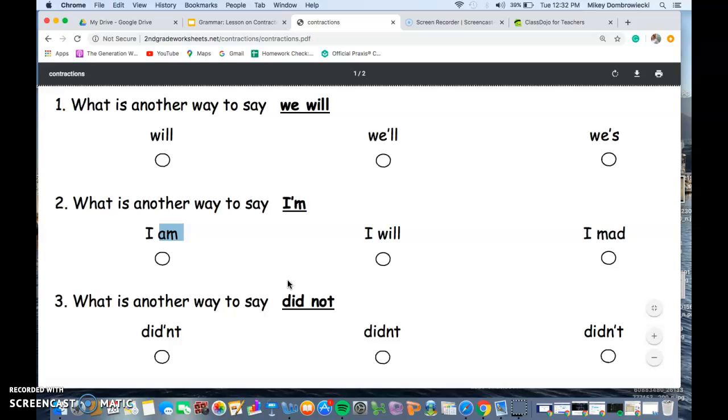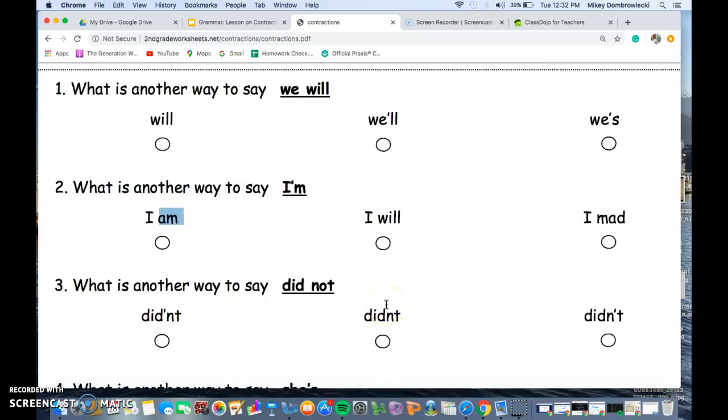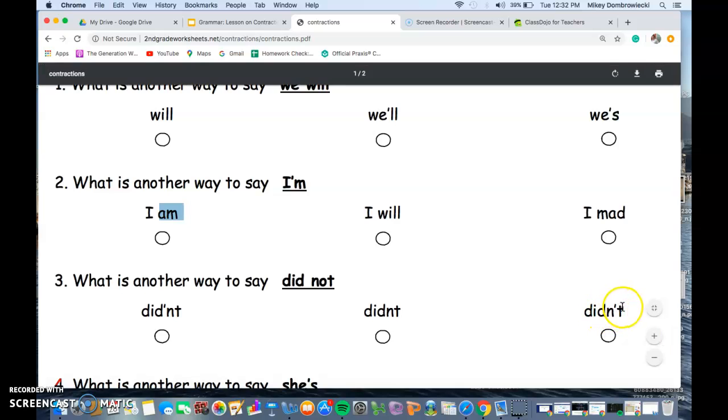So let's look at one more. What is another way to say did not? So remember, there is an apostrophe. That's another big thing to note in contractions. There will more times than not always be an apostrophe. So immediately we're going to cross out didn't because there's no apostrophe. Now is it did apostrophe NT, or is it did N apostrophe T? I'll give you guys a second to give it a try and think on your own before you answer it.